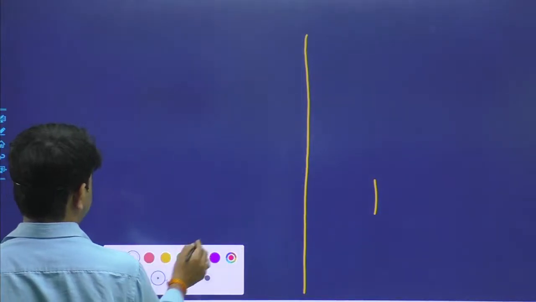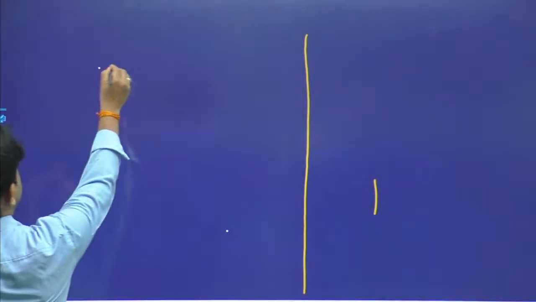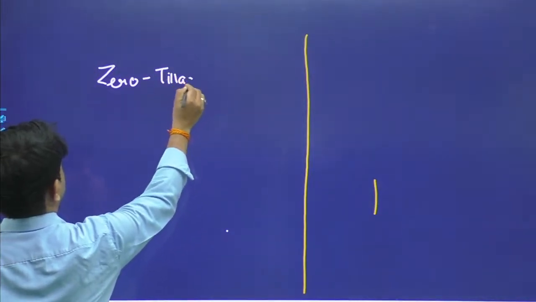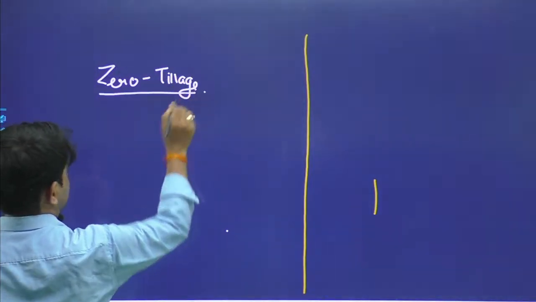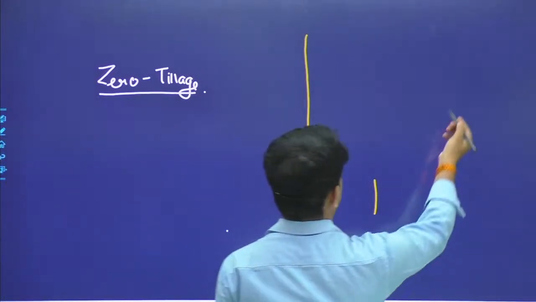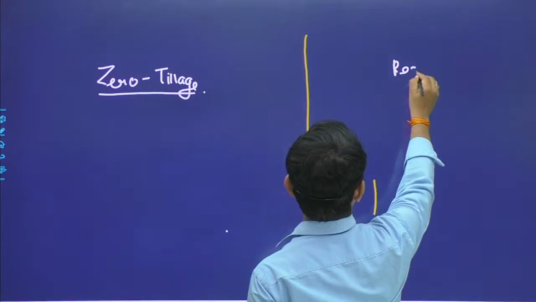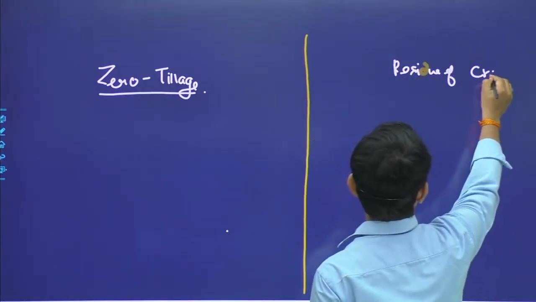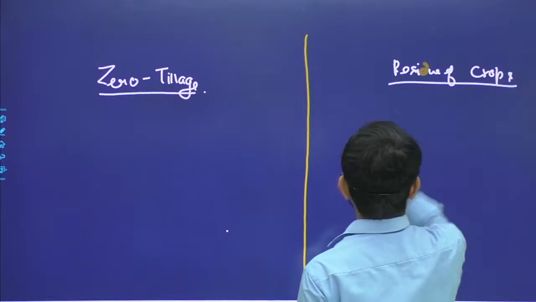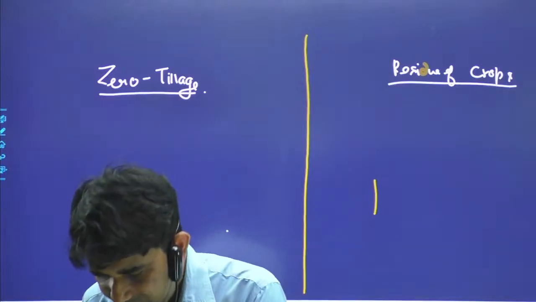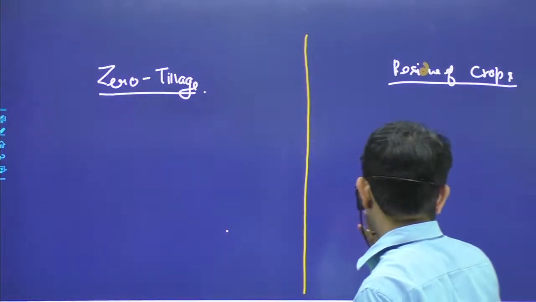So we have two words, that was zero tillage, and the second one was residue of crops. First thing is, what is zero tillage? I think it's not visible properly.